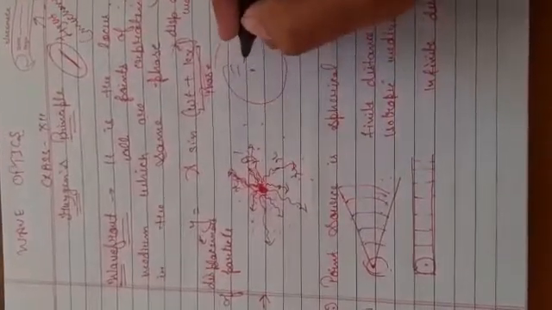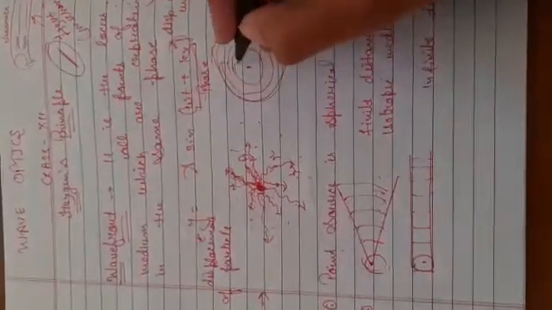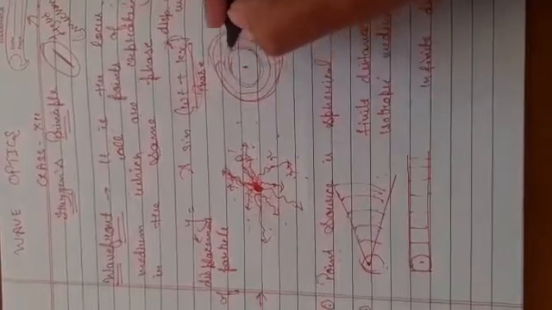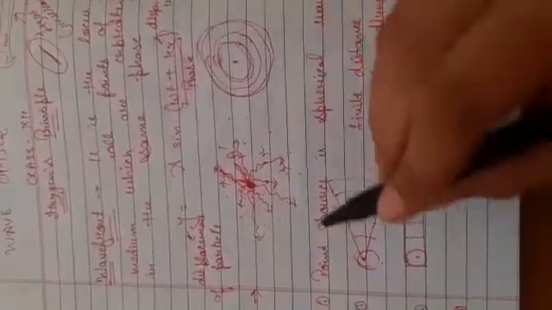Here the waves have to travel a finite distance, and the wavefronts which form over here will be spherical. Clear? Another example: suppose I have water and I put a stone in the water. There will be circular rings like this, and these circular rings will be known as the wavefronts. For a point source the wavefronts are spherical in shape.